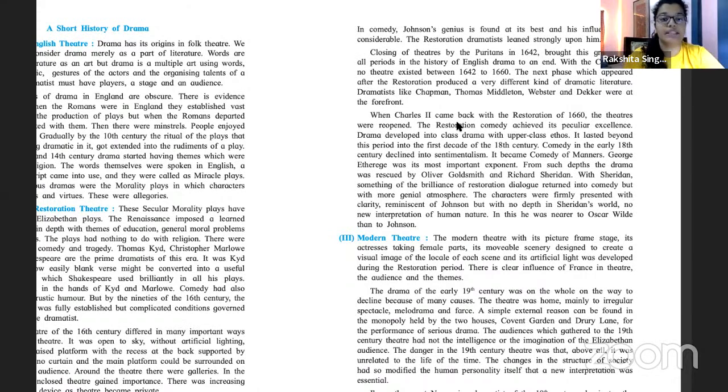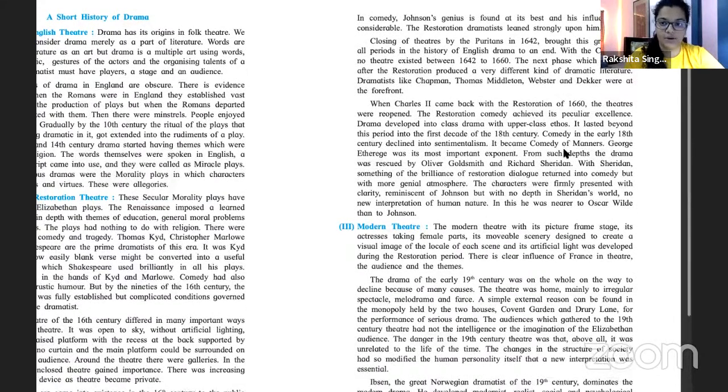he comes back with theater. Okay, that happens in 1660. Okay, restoration comedy comes back into place. Restoration means you're restoring, first of all, the comedy, and that comedy is very similar to the classic idea of comedy. Okay, this comedy talked a lot, this drama developed into the upper class.